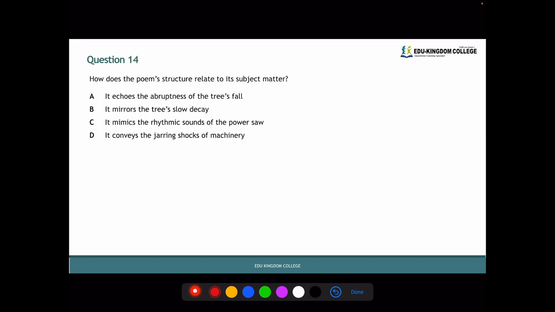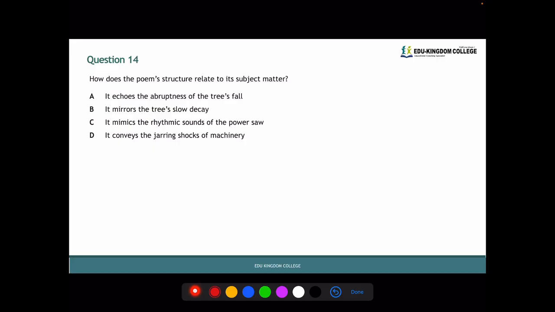Question 14 reads, how does the poem structure relate to its subject matter? A, it echoes the abruptness of the tree's fall. B, it mirrors the tree's slow decay. C, it mimics the rhythmic sounds of the power saw. D, it conveys the jarring shocks of machinery.